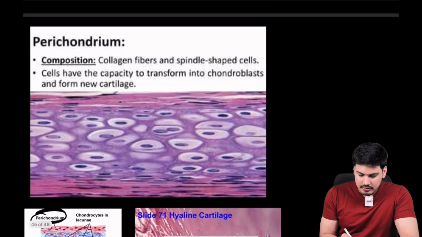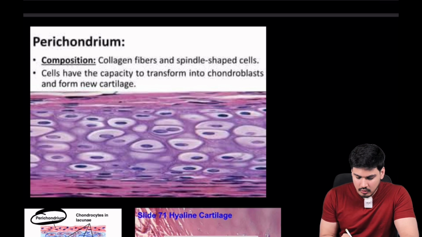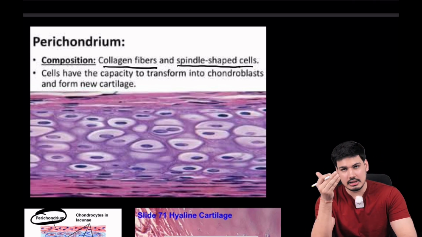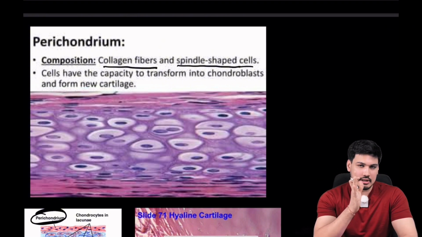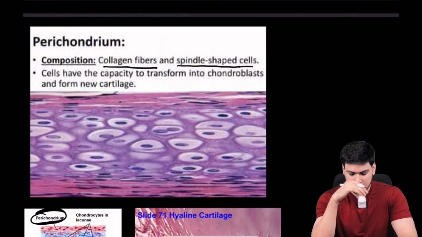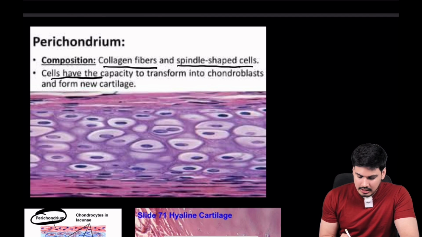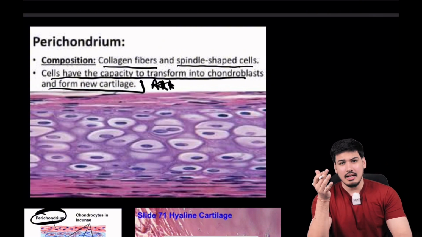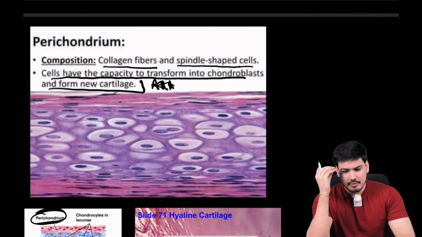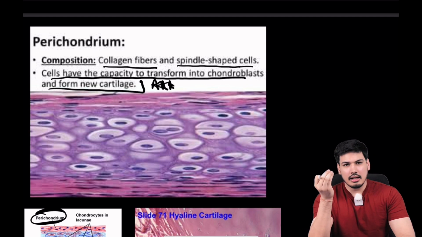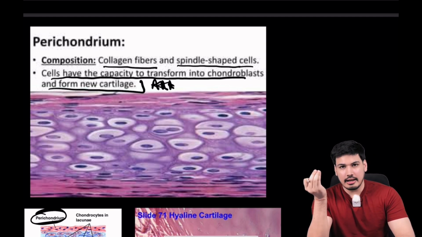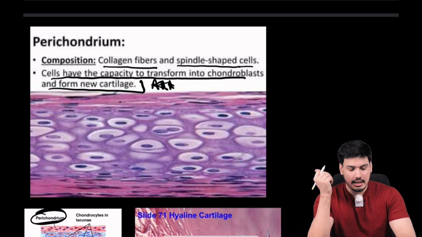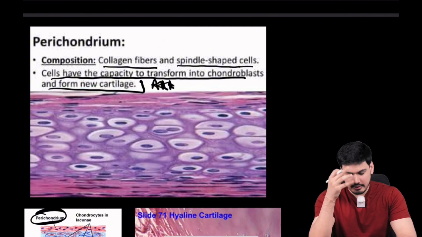Anyways, perichondrium composition wise, collagen fibers are there, spindle shaped cells are there. So I already told you कि fibers are there, it is fibrous in nature outside, inside cells are also there, and these cells have the capacity to transform into chondroblast and form new cartilage. So this is so important. Why do we leave these things? है ना, cartilage पढ़ लेते हैं. अगर आपसे कोई बच्चा आके पूछ ले कि सर कार्टिलेज बनता कैसे है सर, कहाँ से आ रहा है ये, तो what you will say, बस ऐसे ही, है ना. तो भगवान की देन नहीं है, everything is भगवान की देन.